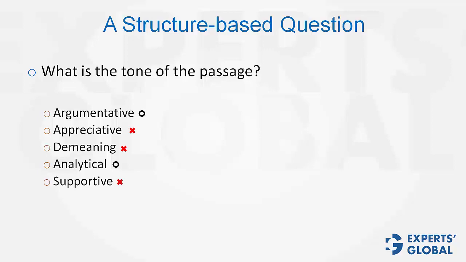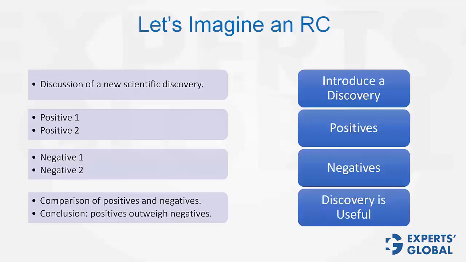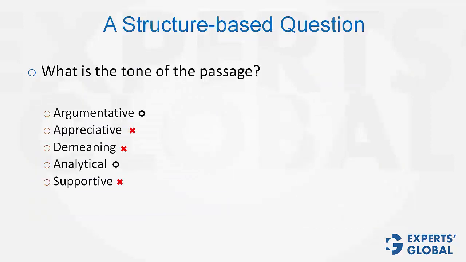It's between A and D now. Which one is better? Look at the mind map again. Something was introduced. Positives were discussed. Negatives were discussed. And then, after the comparison between the positives and negatives, a conclusion was drawn. This is a very analytical approach towards the subject. And therefore, D is a better choice. A can be eliminated, and D can be chosen.